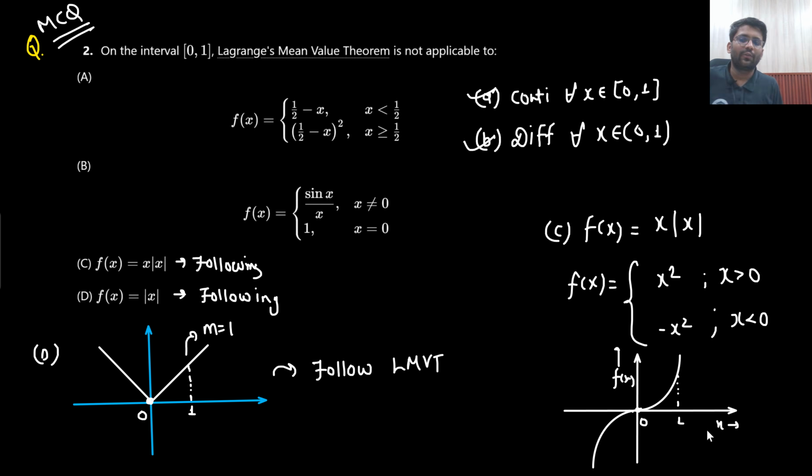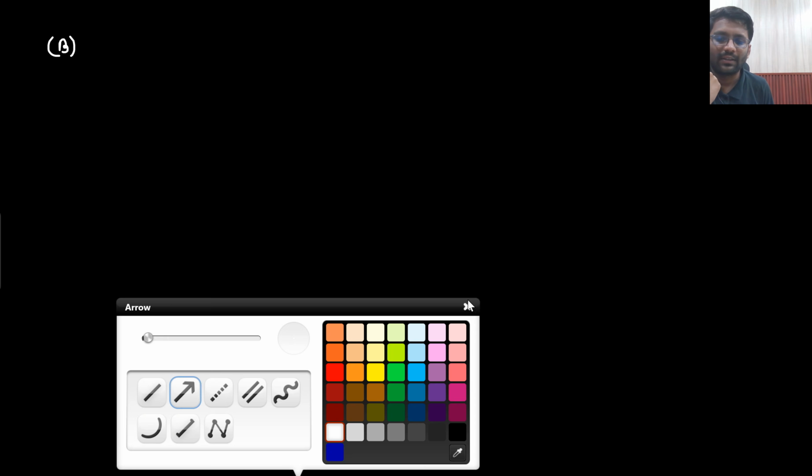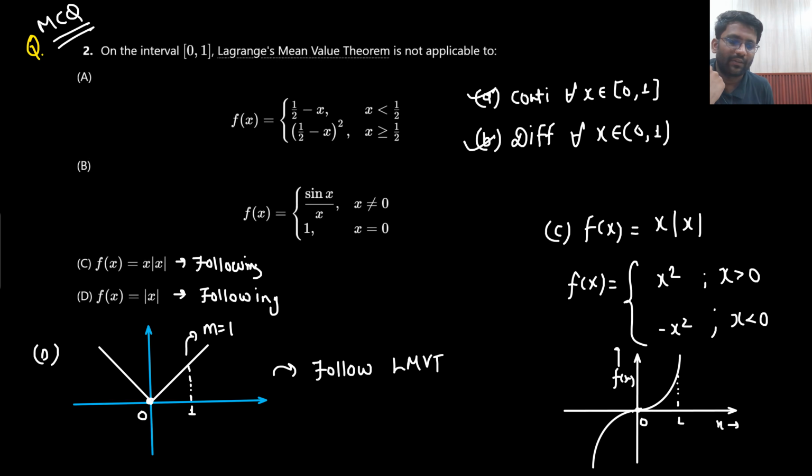Okay, can you draw the graph of B? Yes sir, you have told me to draw the graph of sin x by x as well. I can easily draw the graph of sin x by x, and they have also given that at x equals 0 the value is 1. So this they have given, and I know the graph of sin x by x, sir, it will go like this. Everywhere it is continuous as well, and everywhere it is differentiable as well. So no doubt about anything else.